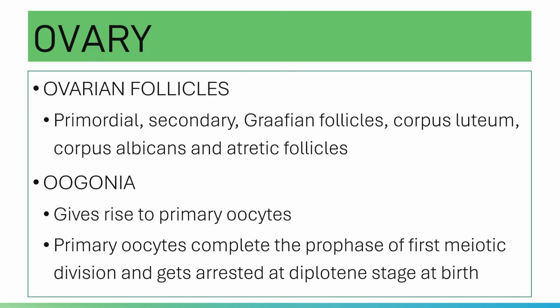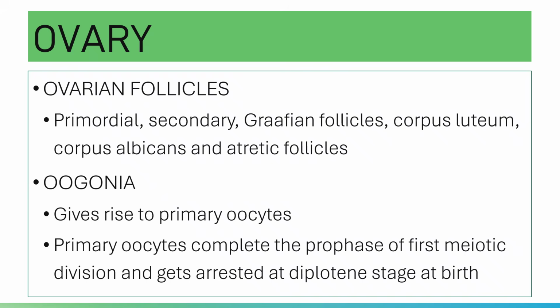It is actually the same with spermiogenesis. Once your primary oocyte reaches the diplotene stage, it will stop right there. The succeeding stages of meiosis will not proceed.